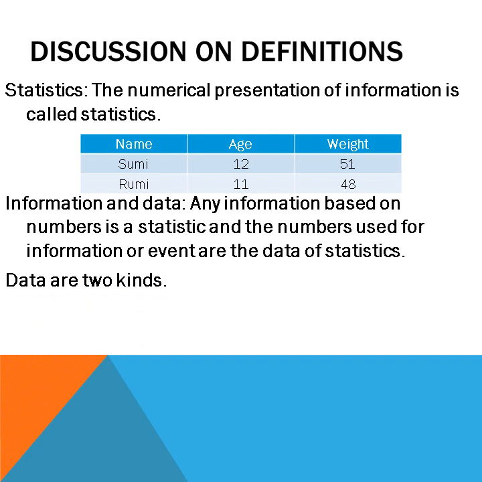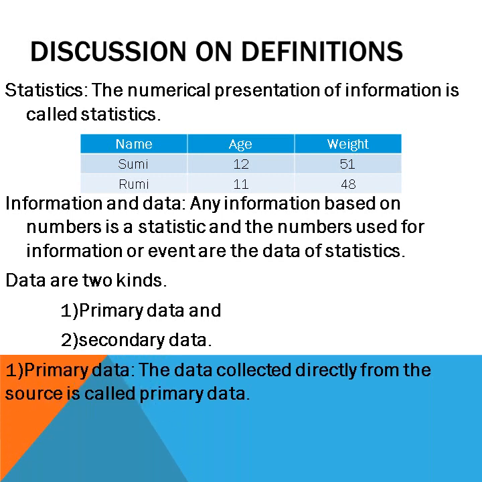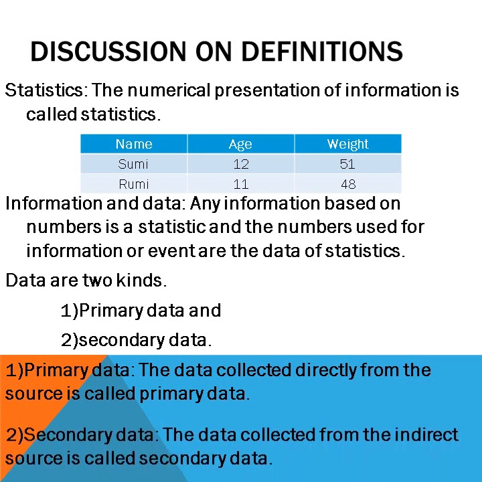And you know, data are of two kinds: primary data and secondary data. Primary data: the data collected directly from the source is called primary data. That means if we collect Shumi's and Rumi's information directly from them, that is primary data.